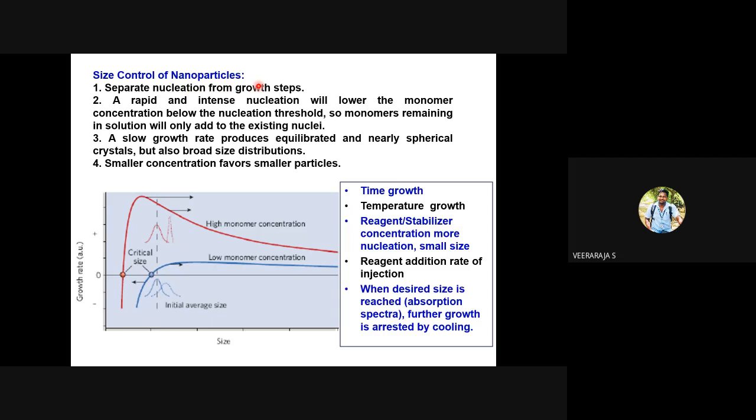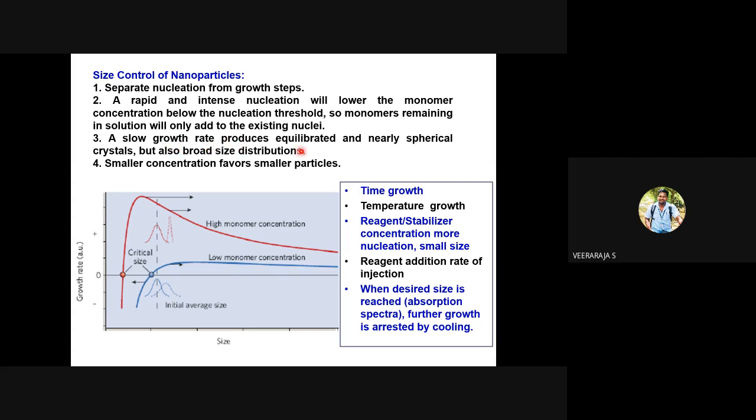So separate the nuclei and growth. Reduce the monomer concentration, or lower the concentration of the reactant or the monomer, will lead to intense nucleation, and then further arrest will lead to smaller particle size. On the other hand, slow growth will produce nearly spherical particles instead of rapid or intense nucleation.